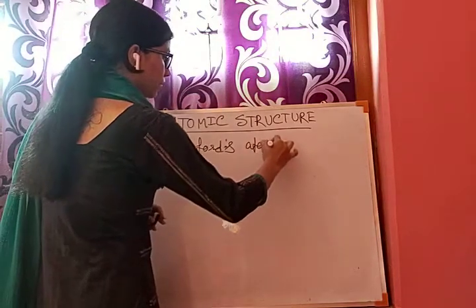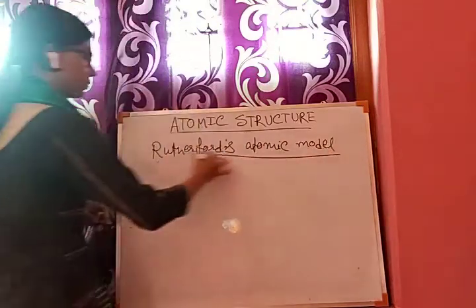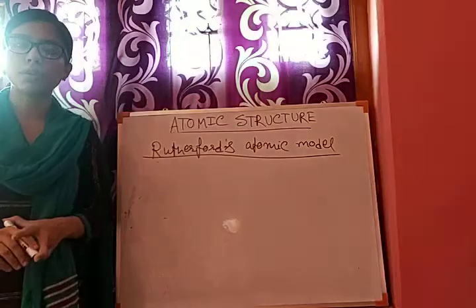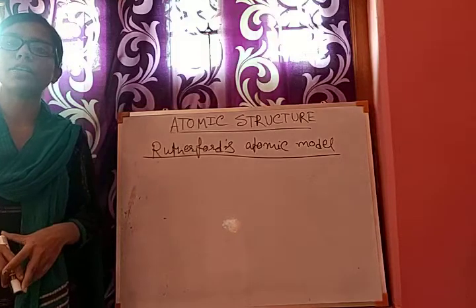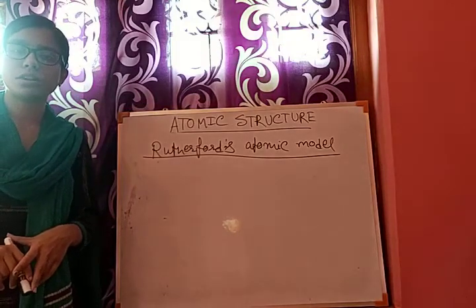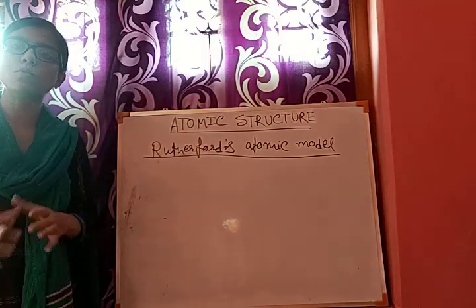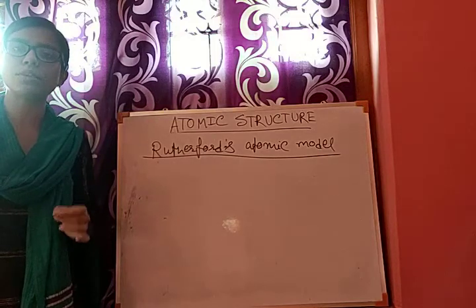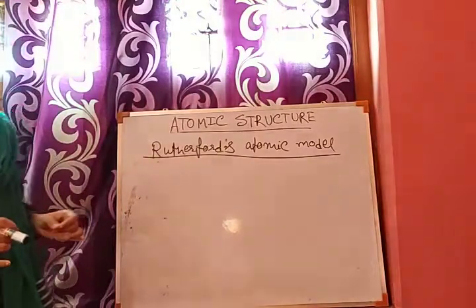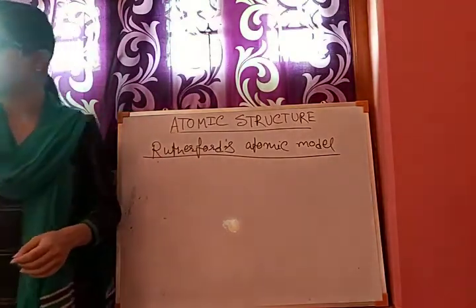In the experiment, as most of the alpha particles are going in a straight line, that means they are not striking anything. They are not facing any barrier. That means most of the space inside the atom is vacant, and hence most of the alpha particles are passing in a straight line.